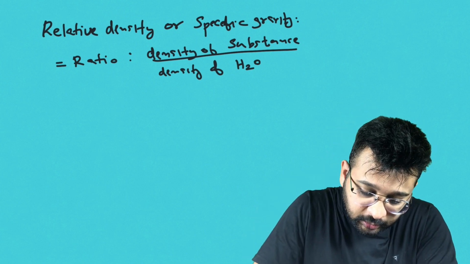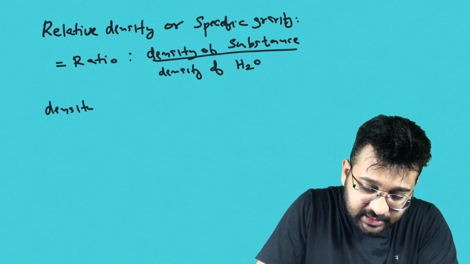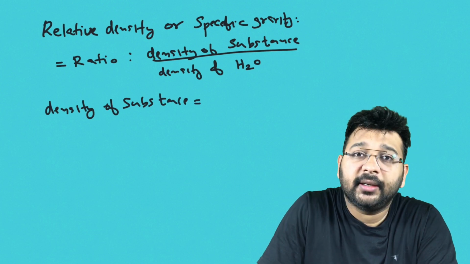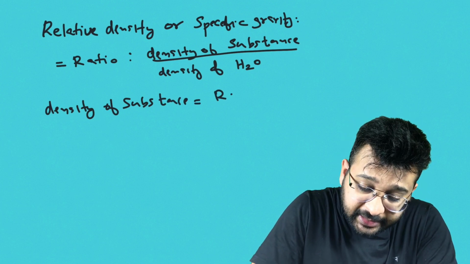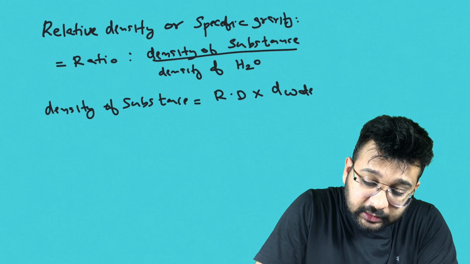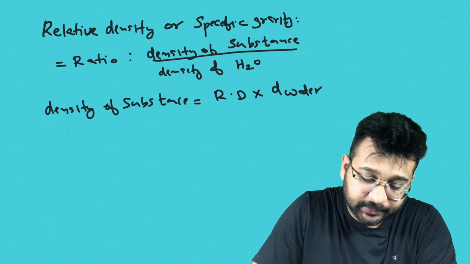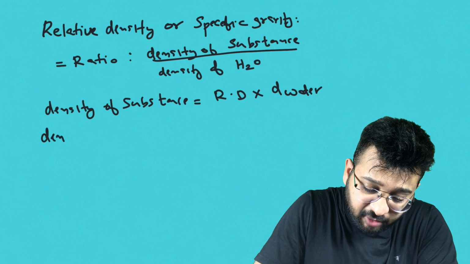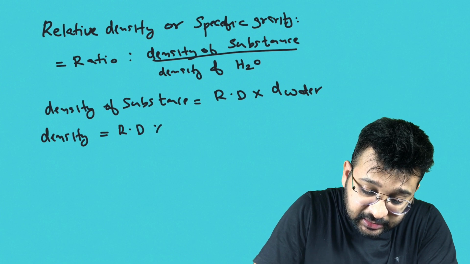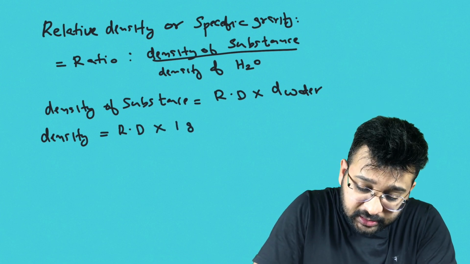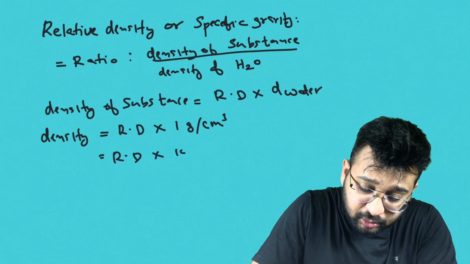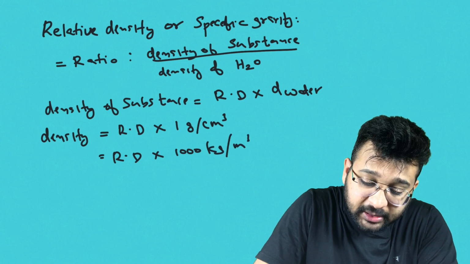Now, in that case, what is the density of the substance? We have to cross multiply. Density of substance is equal to relative density into density of water. So the density of a substance is equal to relative density into 1 gram per centimeter cube, or relative density into 1000 kilogram per meter cube.